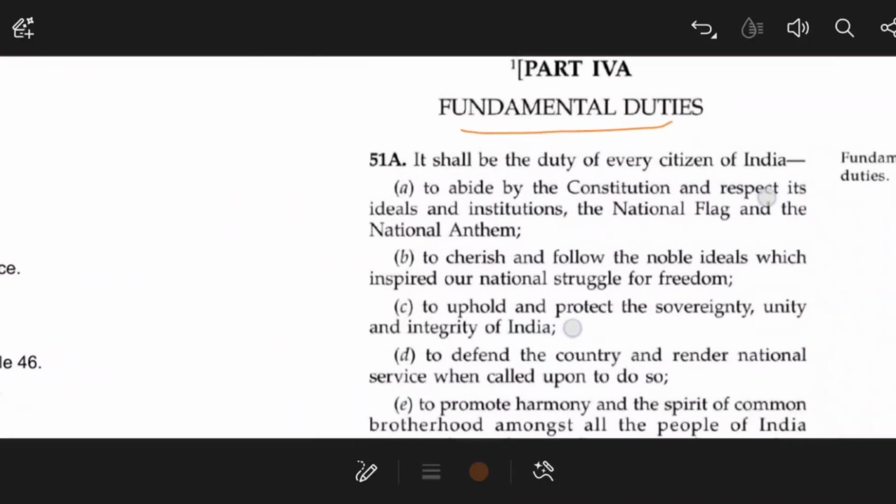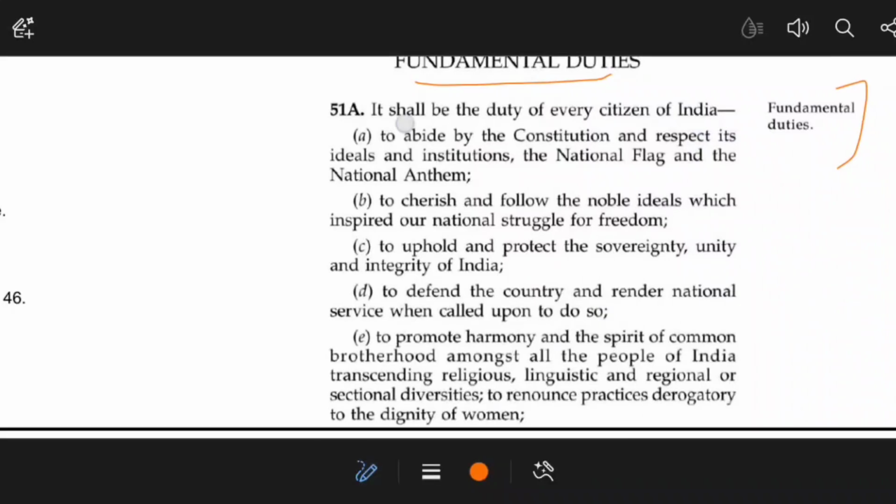So it shall be the duty of every citizen of India. What duty? To abide by the Constitution. That means you should respect the provisions of the Constitution, and also you should respect the ideals of the Constitution, taking inspiration from them. You should respect the national flag and national anthem as well. Apart from this, you have to cherish and follow the noble ideals which inspired our national struggle for freedom.